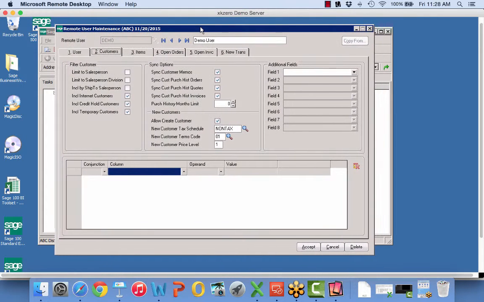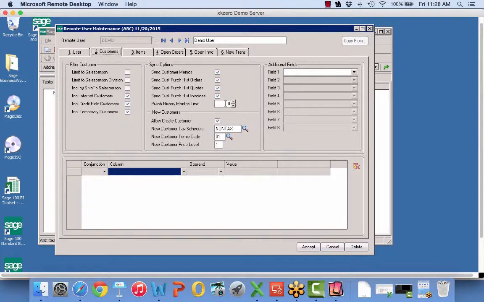So for this demo user, we've opened this up right here. We put very little restriction on this. We'll talk a little bit more about that when we get in another example, but we have given them a lot of permission here to be able to sync memos. We're showing them all of the different versions of purchase history, and we're showing all of the purchase history.